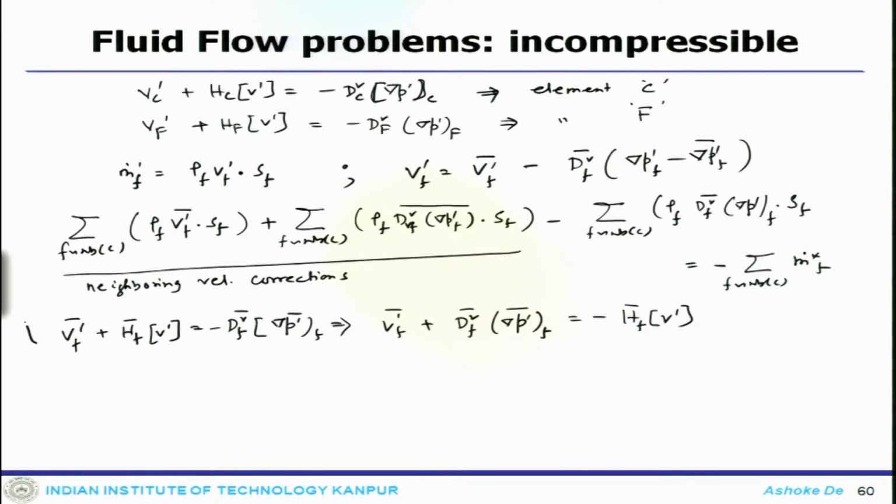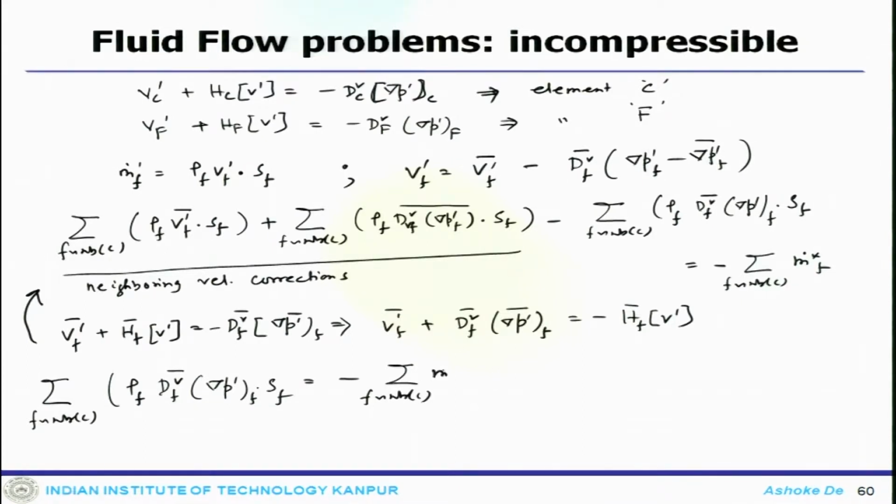Now, once we substitute this one here, you can get summation over f neighbors of rho f D f V delta P prime f dot S f equals to minus summation of m dot f plus summation over the faces of rho f H f dot S f.